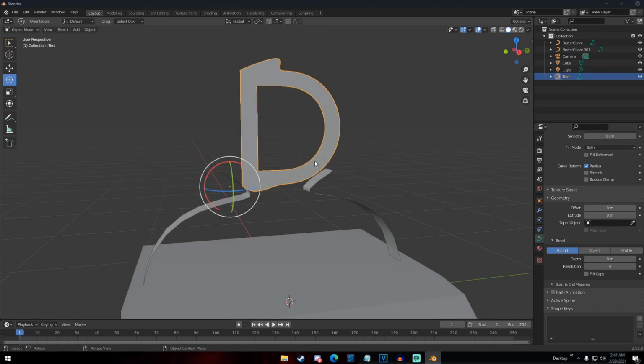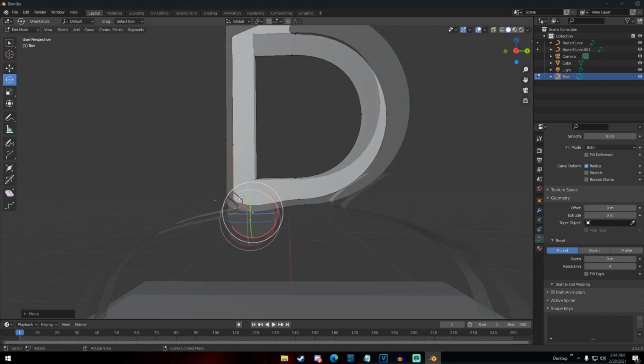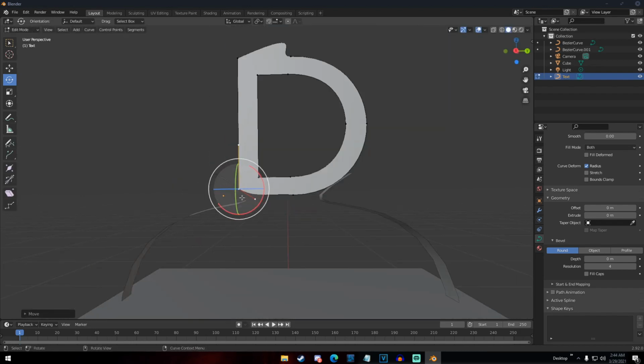Then I basically just started playing around with it. I started trying to get the size right. I started trying to make it look like it was actually sitting on the stands. So I started adjusting the curves again.